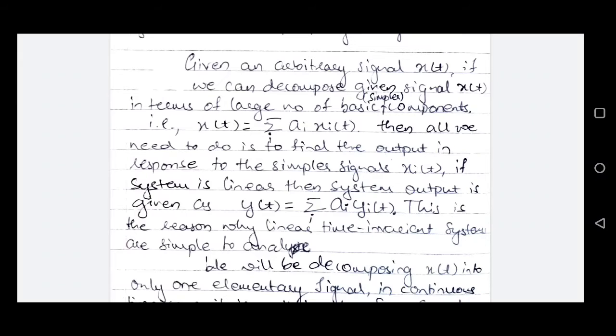If the system is linear, then because of the linearity property, that is superposition and homogeneity, the output should be y of t equals summation over i of ai yi of t. Now yi of t will be the output due to the simpler components as an input to the system, and ai will be the multiplication factor due to homogeneity, and the output due to each of these simpler components will be accumulated together in terms of summation, which is superposition. This is the reason why linear time invariant systems are very simple to analyze.